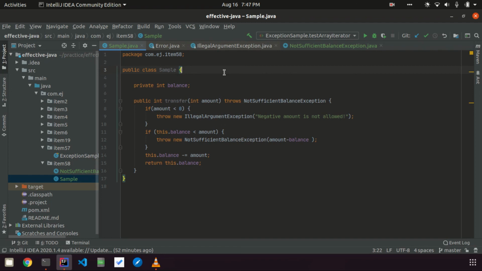If you think that we cannot, then unchecked. If you are not sure whether we can recover or not, then it is recommended that you use an unchecked exception. I hope this clears out many of the doubts related to exceptions, when to create checked and unchecked.